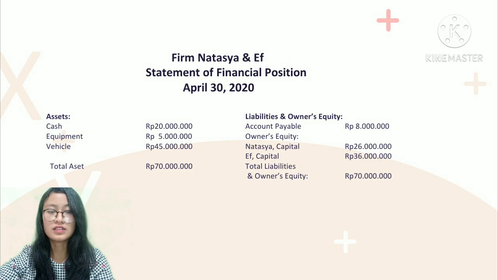We can see the changes. Cash become 20 million rupiah, equipment 5 million rupiah, vehicle 45 million rupiah, so total assets become 70 million rupiah, account payable 8 million rupiah, Natasia capital 26 million rupiah, and F capital 36 million rupiah. So total liabilities and owner's equity become 70 million rupiah.